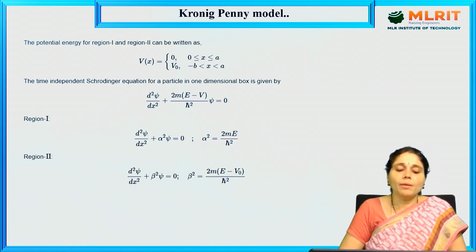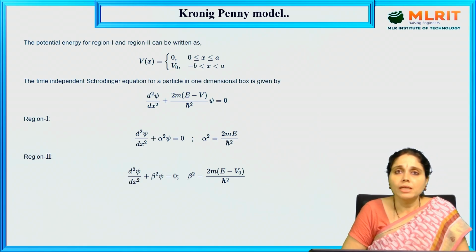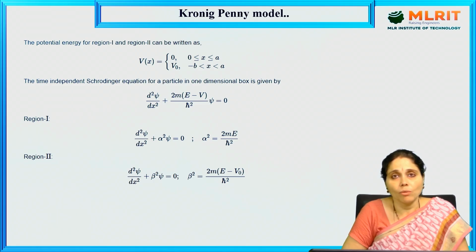The time independent Schrodinger wave equation is given by d²ψ/dx² + (2m/ħ²)(E − V)ψ = 0.